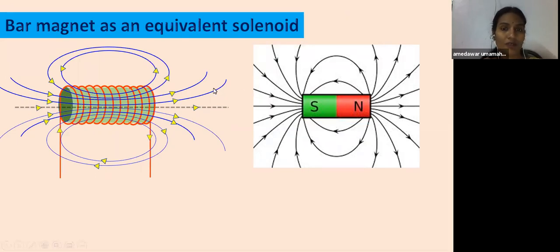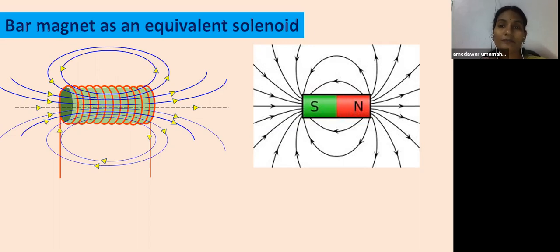But children, observe here, this is the pattern of magnetic field lines of a solenoid. If you compare with this bar magnet, it resembles the magnetic field lines. Observe here, both are almost similar. We have already learned about the bar magnet in our previous section, how the field lines are, and also what is the magnetic field strength on the axial line, and what is the magnetic field strength on the equatorial line.